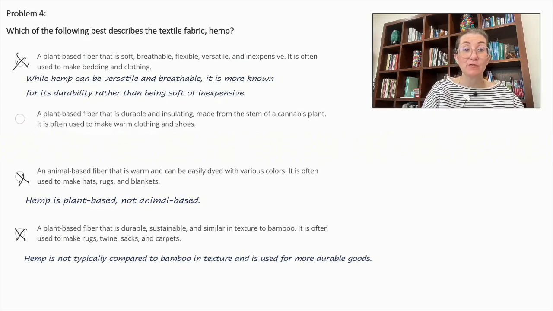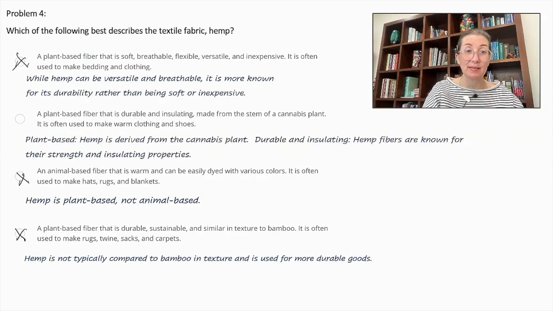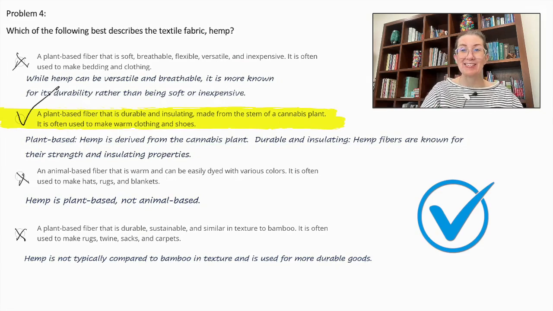A plant-based fiber that is durable and insulating, made from the stem of a cannabis plant. It is often used to make warm clothing and shoes. So this is absolutely true. It's plant-based, derived from the cannabis plant. It's durable and insulating. Hemp fibers are known for their strength and insulating properties. So this is the correct answer.